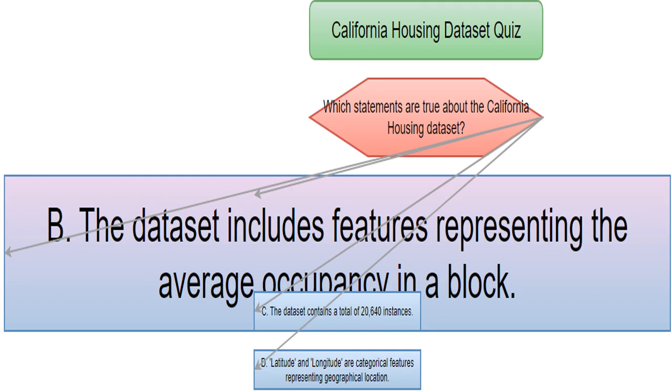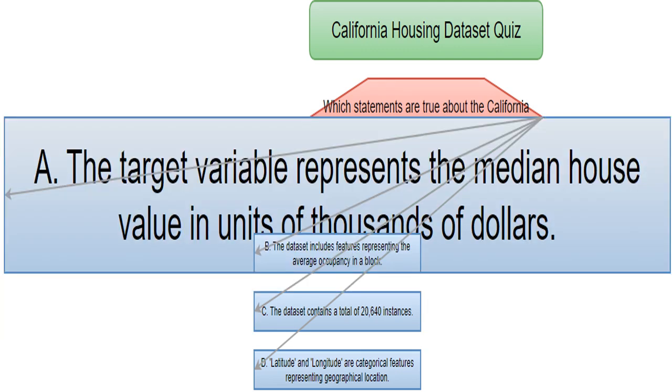This statement is false. While the dataset provides information about population and household size, average occupancy as a single feature is not directly provided. You would need to calculate it yourself using the data given on population and number of households. This statement is true. But it's important to be specific. The median house value is actually given in hundreds of thousands of dollars, not thousands. The target variable is what we're trying to predict, in this case, house price.